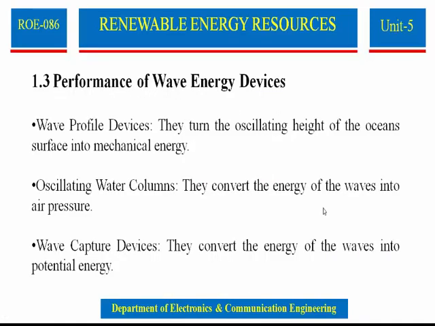Performance of wave energy devices. Wave profile devices turn the oscillating height of the ocean surface into mechanical energy. Oscillating water columns convert the energy of waves into air pressure. Wave capture devices convert the energy of waves into potential energy.